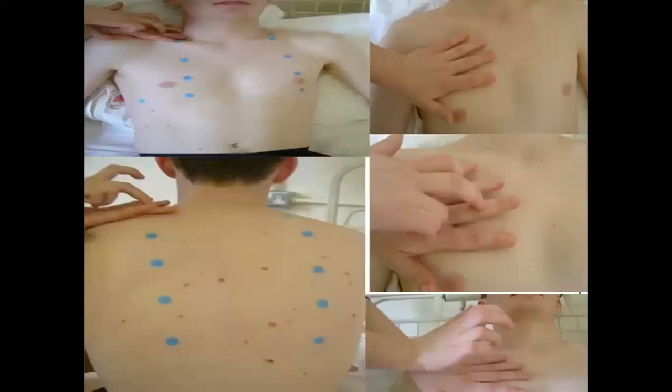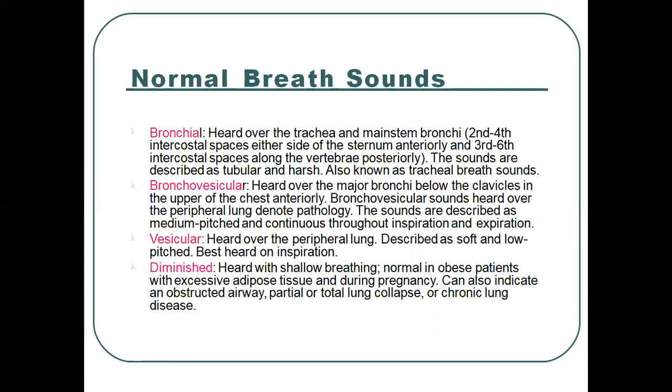Then what about the abnormal breath sounds? The abnormal breath sound is called the crackle sound. This crackle sound is short and discontinuous. It occurs in patients who have chronic obstructive pulmonary disease, and is a non-musical sound heard mostly during inspiration.